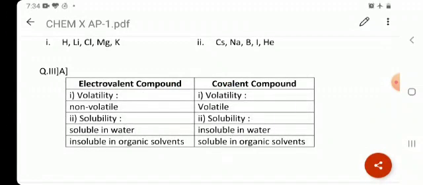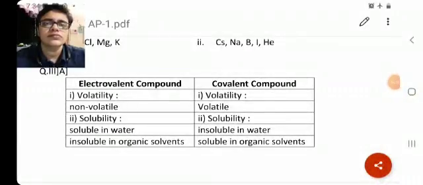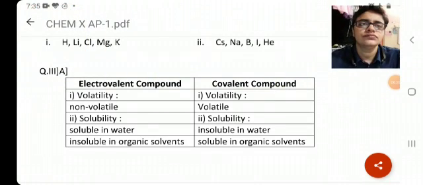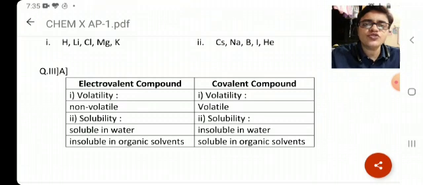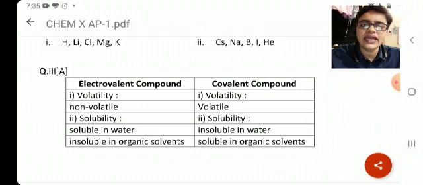Electrovalent compound and covalent compound. Make sure in that case there are 2 options given, volatility and solubility. First, while writing the answer, you have to mention the head point volatility and solubility. In case of electrovalent compound, the answer you will write in a sentence form that they are non-volatile. Covalent compound, they are volatile.